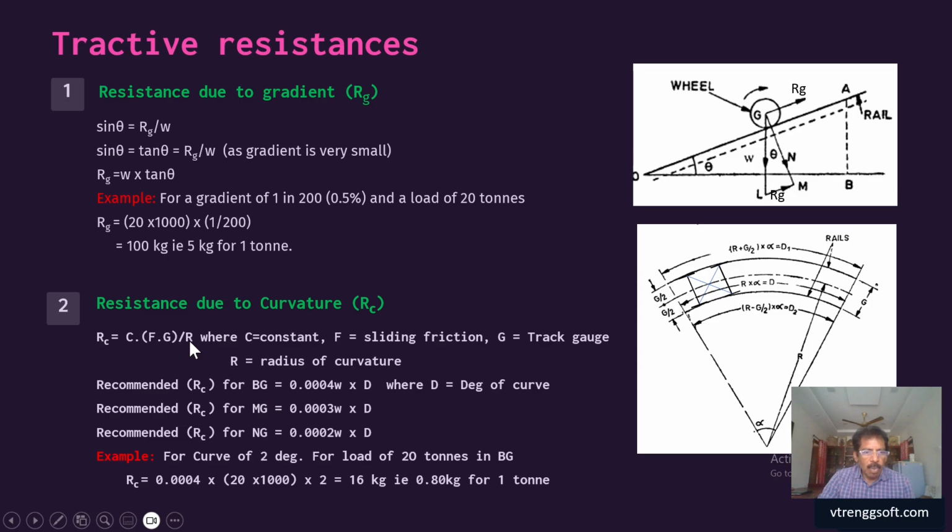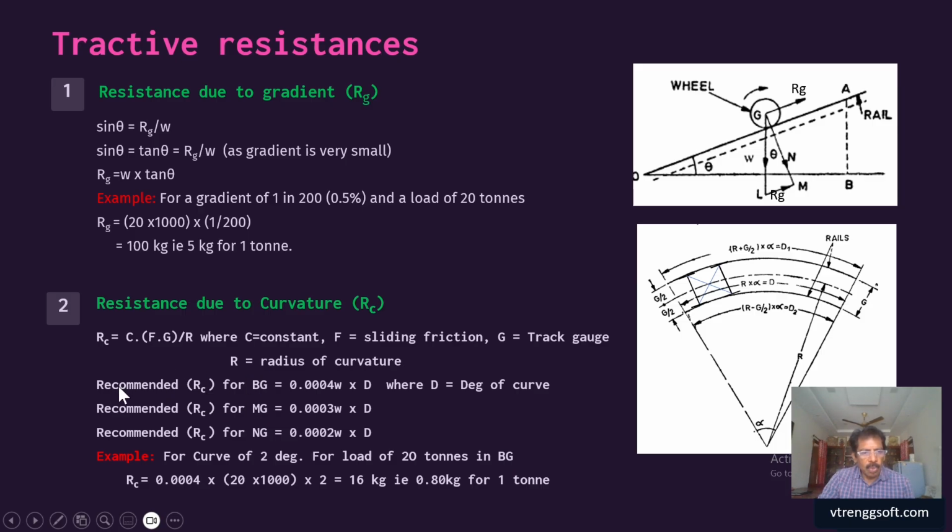Since R is inversely proportional, the more the radius, the lesser the resistance. Sharper curvature gives more resistance. A constant is also added, since load also contributes something to resistance.